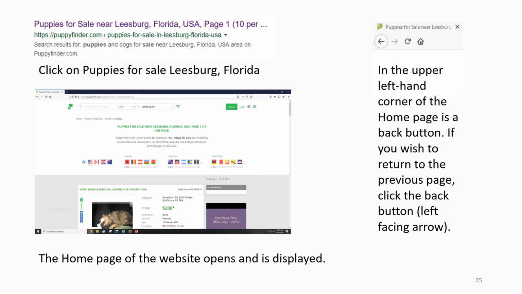Click on Puppies for Sale in Leesburg, Florida. The home page of the website opens and is displayed. In the upper left-hand corner of the home page is the back button. If you wish to return to the previous page, click the back button, a left-facing arrow.